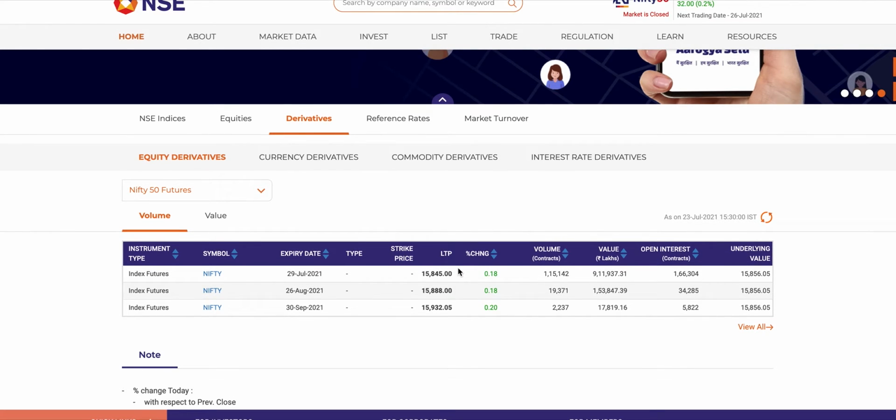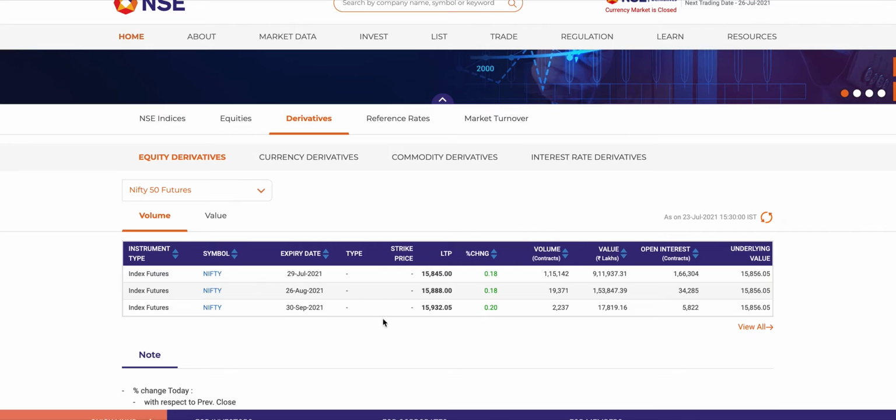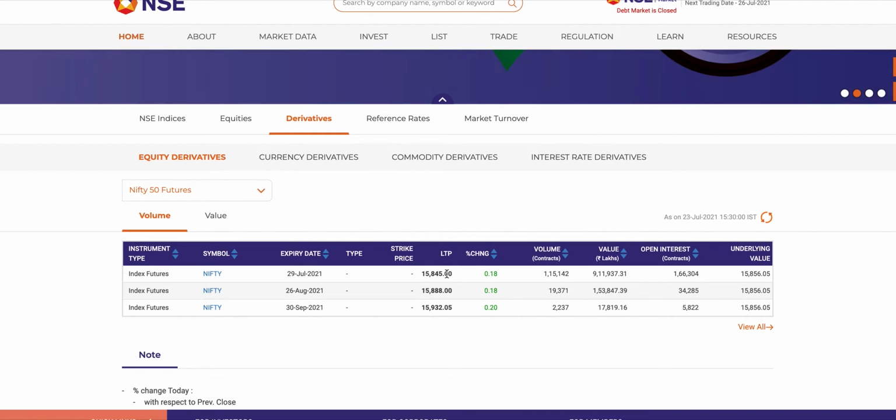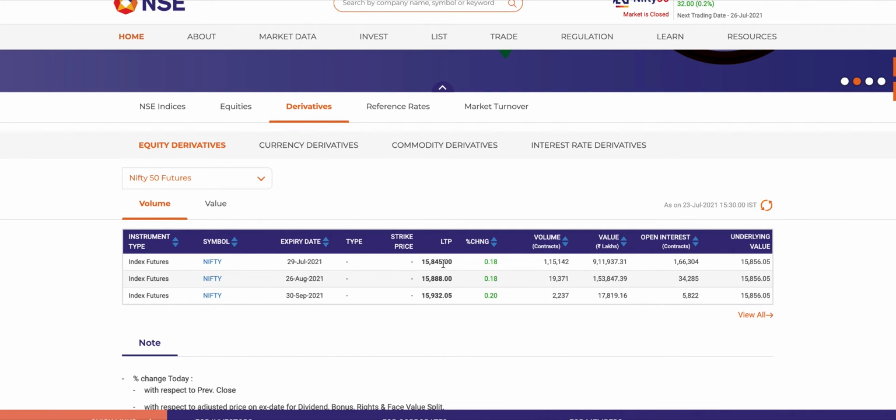This month, because we are very close to the expiry date, we are actually trading at a discount. The spot is at a premium at 856, which is bigger, and the futures is at 845. So people think it may close a little lower than where it is currently trading.